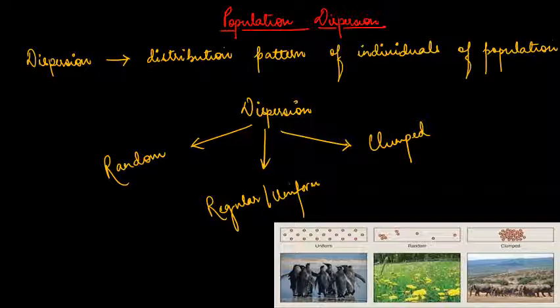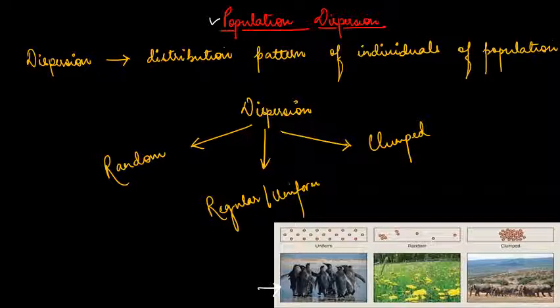Before going into population dispersion, we need to know what a population is and what dispersion is. Population is basically a collection of individuals of the same species in a group. We call it a population, right? If you see this figure, this is a population of penguins. The individuals are from the same species, so we call it a population.